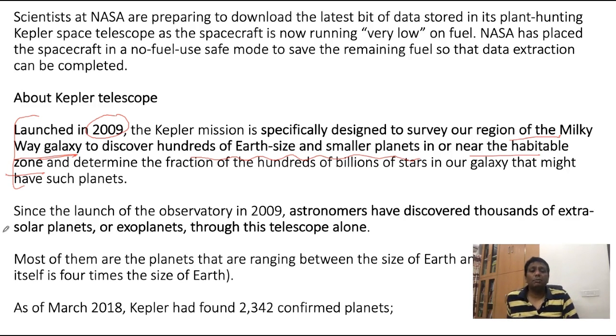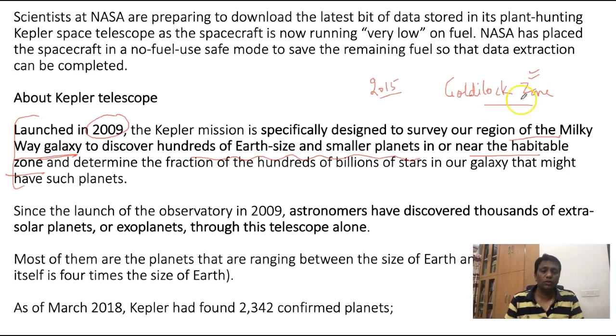Okay, since the term habitable is given there, I would like to discuss one term that was a question in 2015. UPSC asked about the Goldilocks zone. In the 2015 Prelims, UPSC asked about the Goldilocks zone. Actually, what is the Goldilocks zone? It's a habitable zone in space. As you know, on Earth the temperature is fine, Earth has rain and moisture, everything is in favor of life.